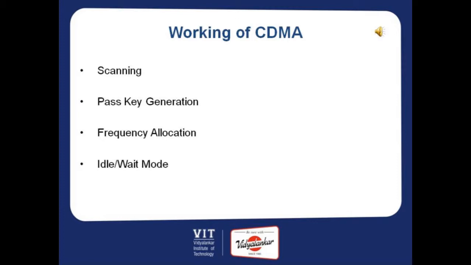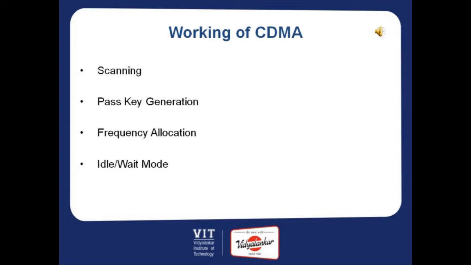Now, the working of a CDMA system can be distinguished into 4 stages. First stage, scanning. The phone, on being turned on, first scans on the forward channel for a base station. The selection of this base station is based on the strongest signal from the nearest station. Now, the second stage is the passkey generation. In this stage, the phone sends out an encrypted passkey which the nearest strongest base station accepts and provides access to this network. This whole process can be termed as the registration of the device.